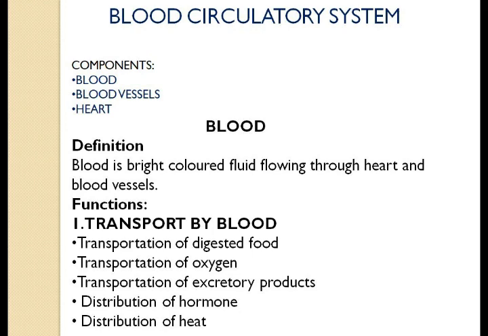So this oxygen combines with the hemoglobin, which is present in the red blood cells, and forms an unstable compound called oxyhemoglobin. And on reaching the target tissues or target cells, this oxyhemoglobin breaks and then releases oxygen to that particular tissue. So this is how blood also helps in transportation of oxygen to different cells of our body.